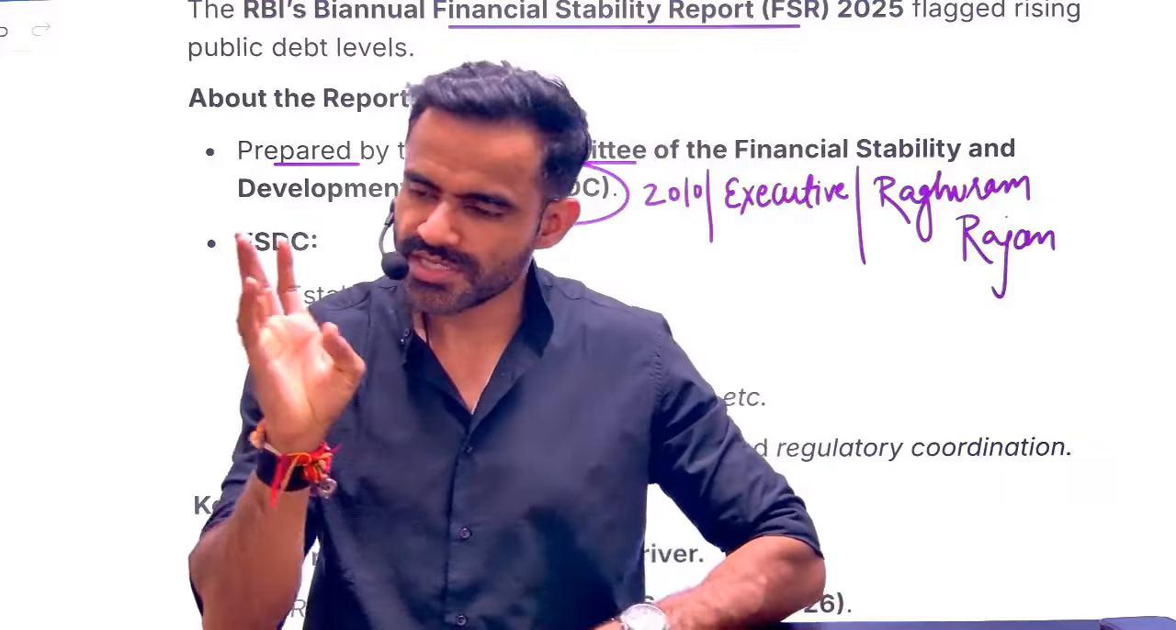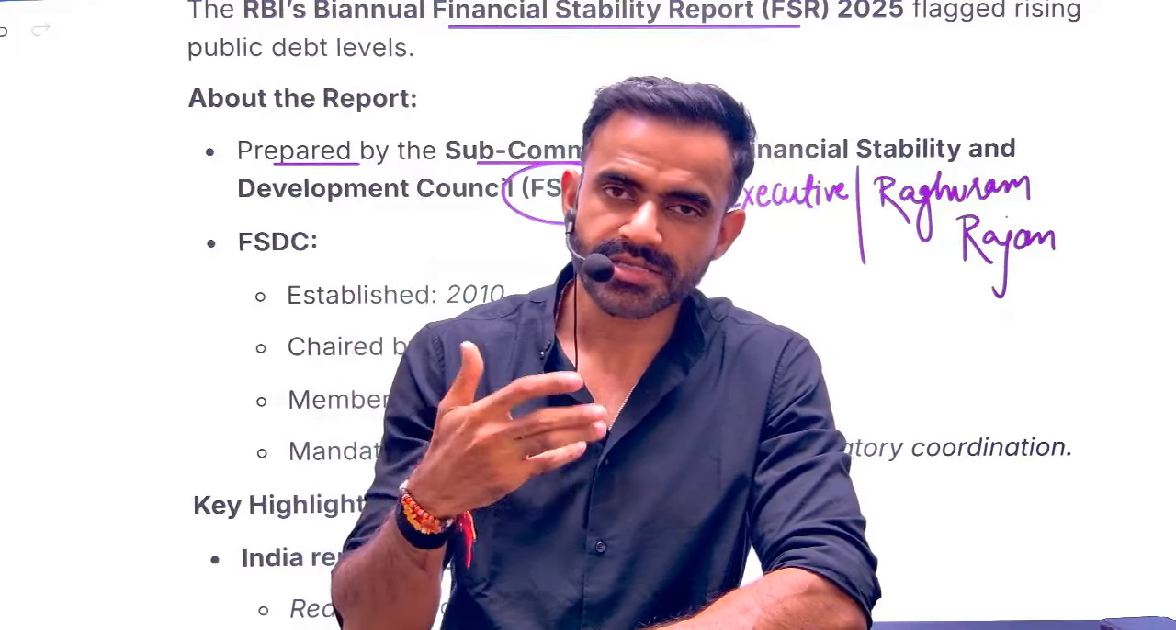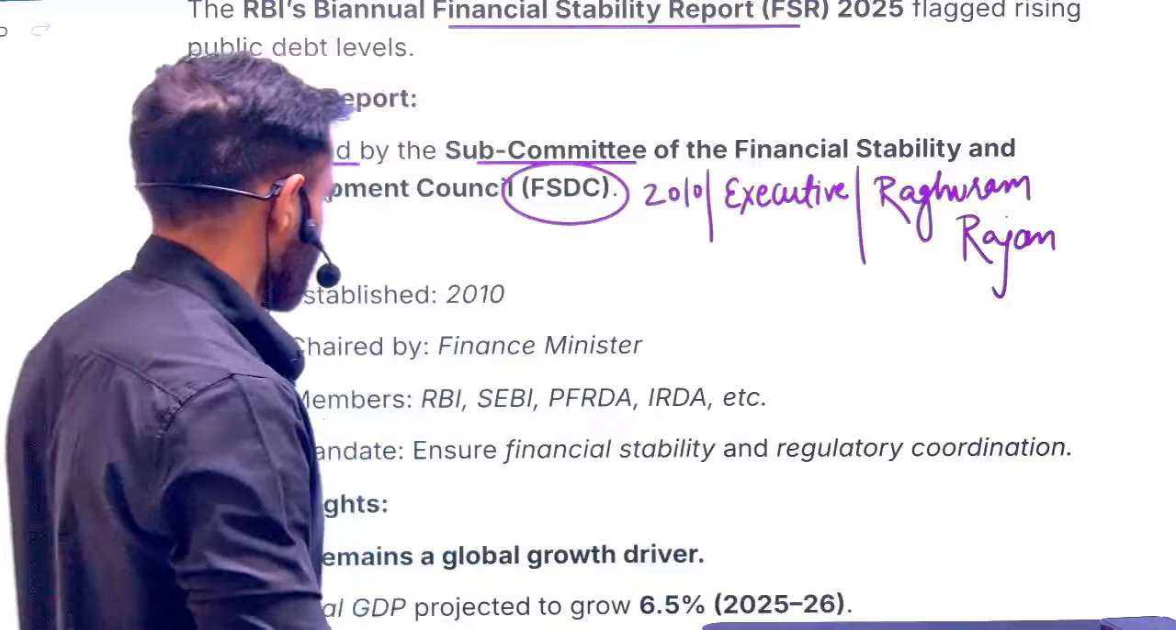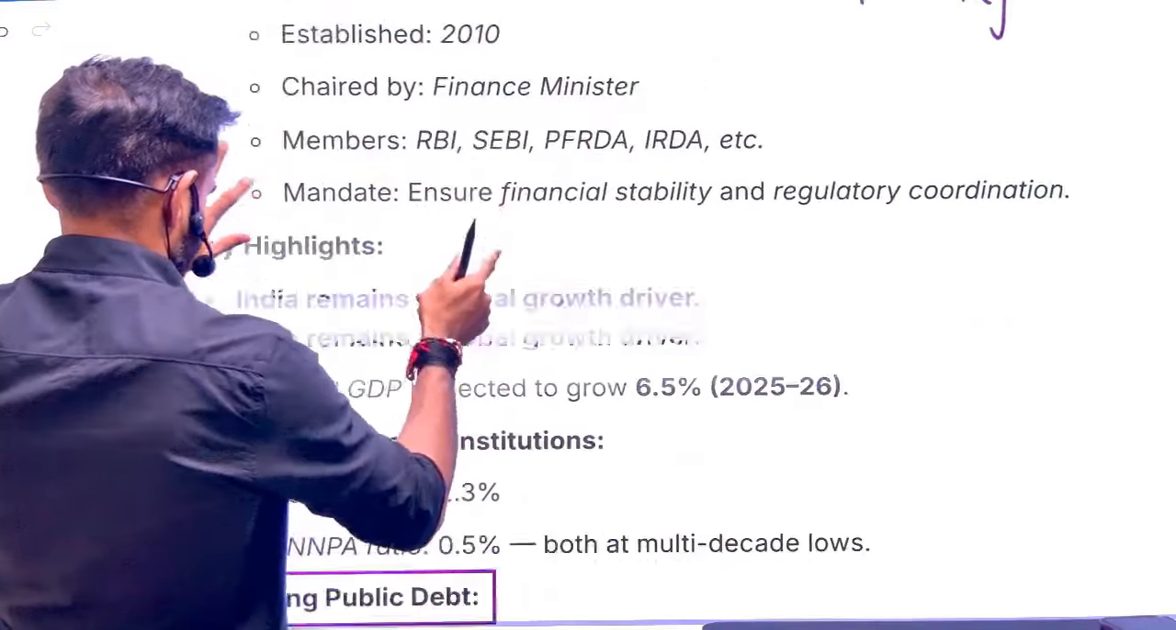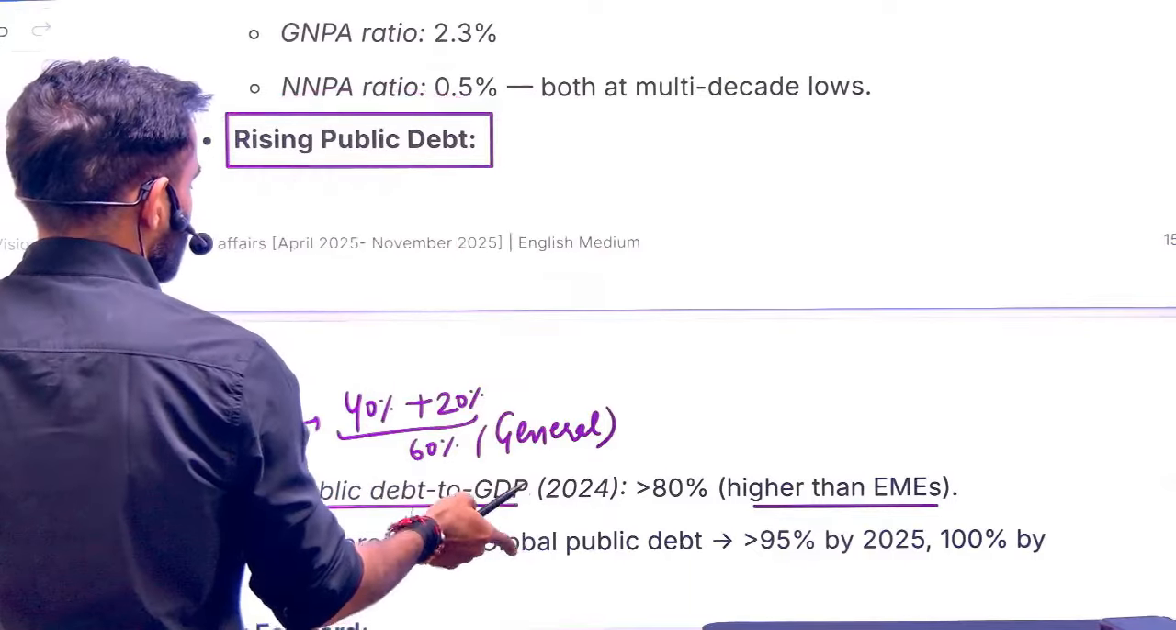So 3 important bodies. One is constitutional, the GST Council. One is statutory, that is the Monetary Policy Committee. And one is executive, that is FSDC. Okay, so this report highlighted the rising trend of public debt.